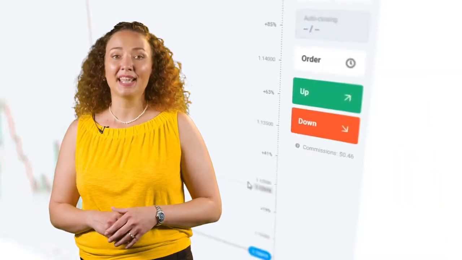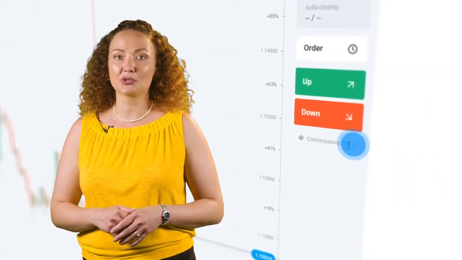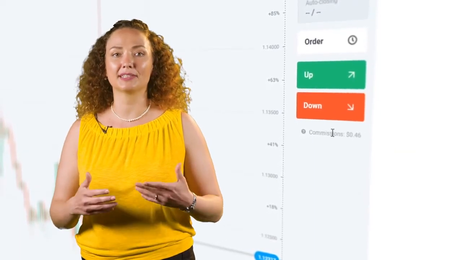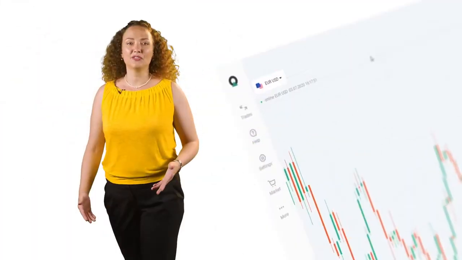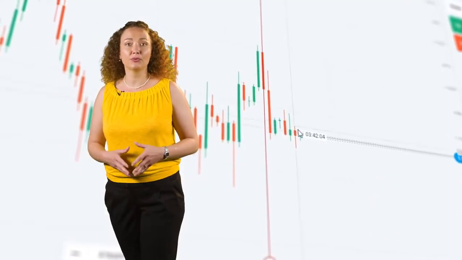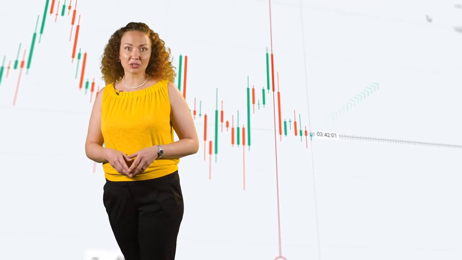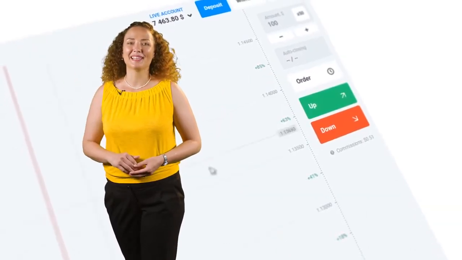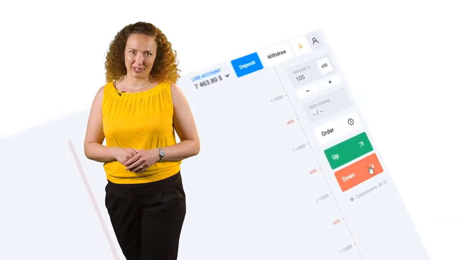With Olymp Trade, there is a separate great benefit that there is no spread when compared to classical Forex. This means that the price that you see on the chart will be the price of the trade opening and trade closing. There is a commission charged for opening a trade that you can always see right here before entering a trade. If we take the classic currency pair Euro-US dollar, if we forecast that the price of the euro will rise in relation to the US dollar, we would open an up trade. Likewise, if we forecast that the price will go down, we would open a down trade.